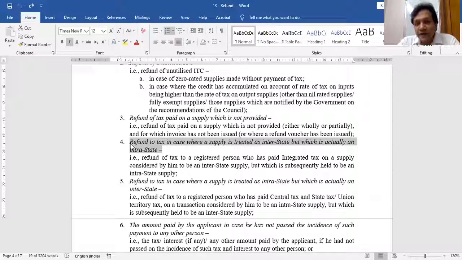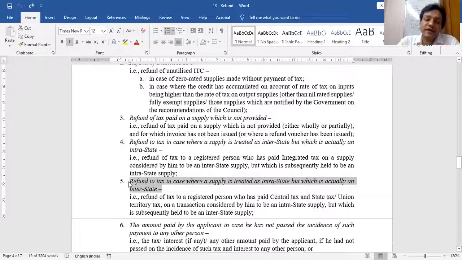I assumed some supply to be interstate, I made the payment of tax, IGST. After some time I found that the supply was intrastate, so government says no issue, the earlier tax you claim as a refund from us directly. Vice versa is also true. I treated some supply as intrastate and I paid CGST and SGST. Later on I found that the supply happens to be interstate, so government says no issue, claim this as a refund.